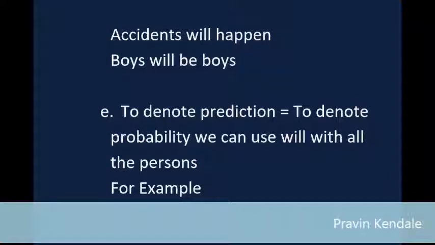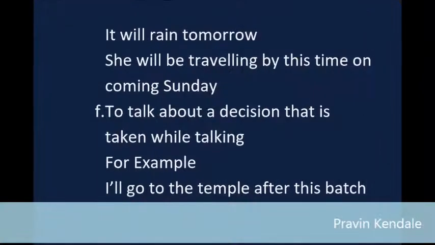E: To denote prediction or probability. We can use will with all the persons. For example, it will rain tomorrow. She will be traveling by this time on coming Sunday.